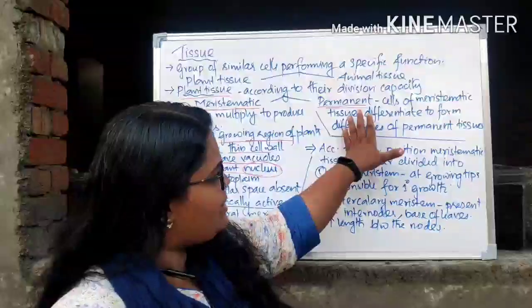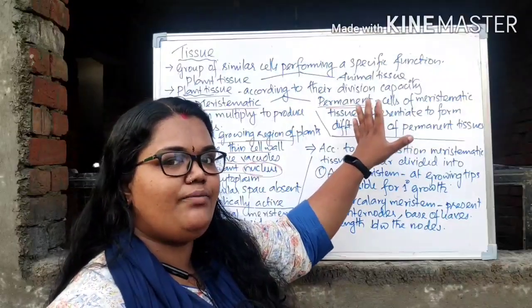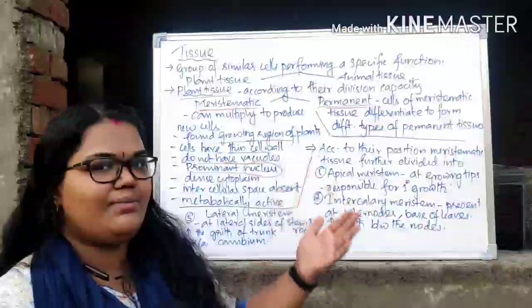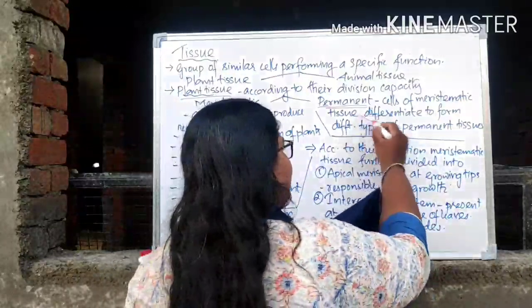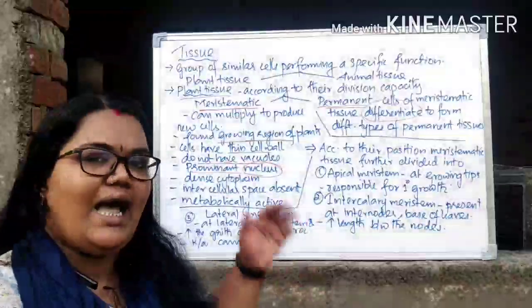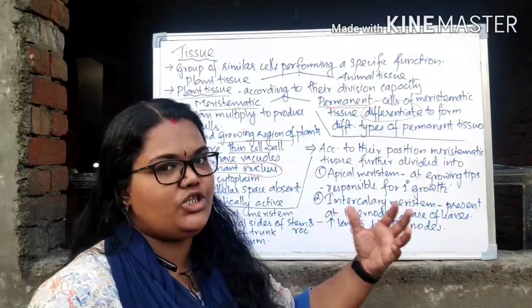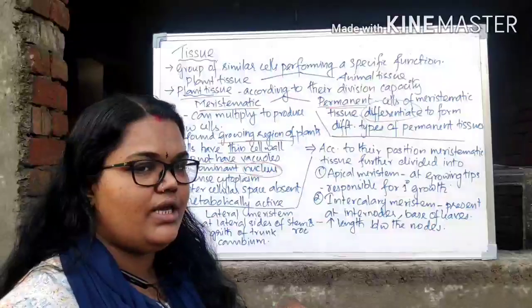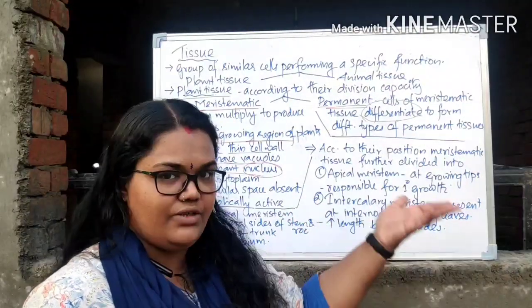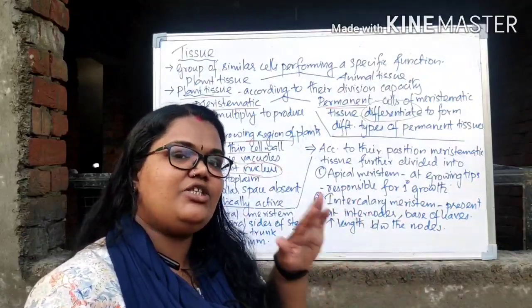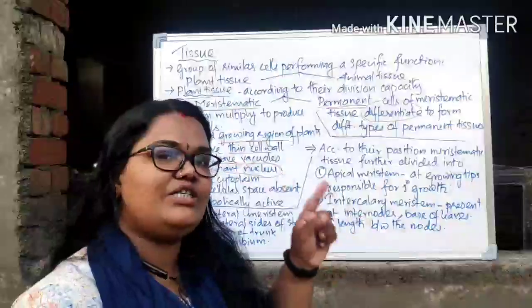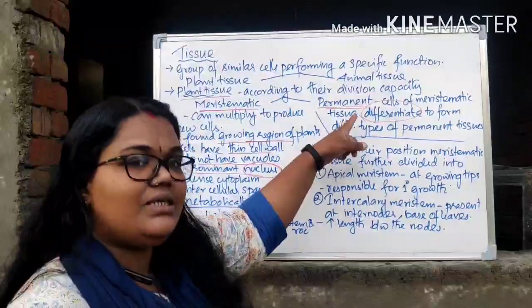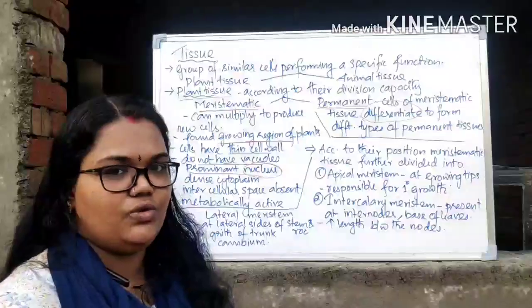So the cells of permanent tissues are actually the meristematic cells themselves. After some time, these meristematic cells will differentiate. This word you have to remember: differentiate. What do you mean by differentiate? Attaining some specific shape, structure and function. That's called differentiation, right? So what is the specialty of meristematic tissue here? Meristematic tissue has the capacity of continuous division. After some time, they will stop dividing and attain some specific shape, structure and function. That means they become permanent. That type of tissue is called permanent tissue, right?